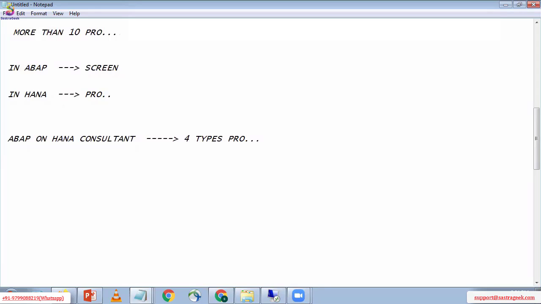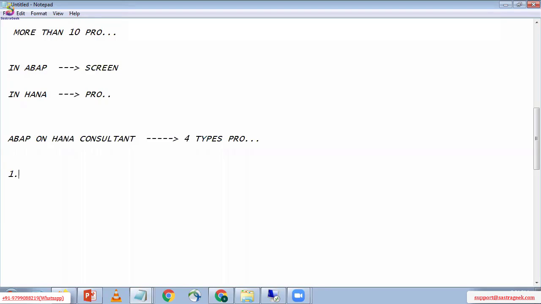You can ask me, Anil Krishna, what about the remaining perspectives? The remaining perspectives will be used by other consultants like BW consultants and Basis consultants. Those people will take care of that. As an ABAPer, we are going to use 4 perspectives. Basis people use 4 or 5 perspectives, BW people use 4 or 5 perspectives, like that. Perspective is nothing but screens.